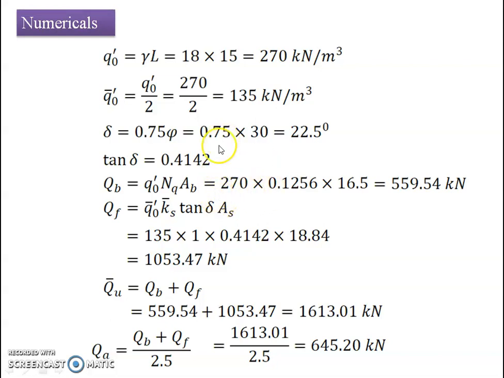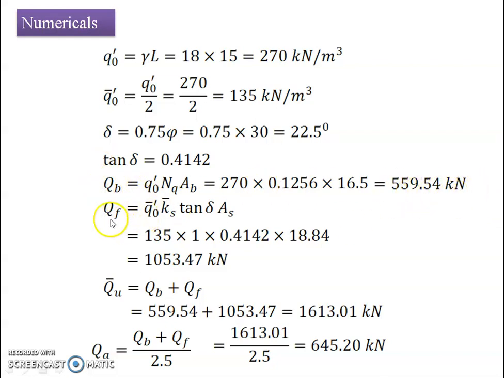That's why it has been neglected. Only what remains is q naught dash into Nq into Ab. We know q naught dash equals 270, multiplied by the Nq value of 16.5, multiplied by the area at the bearing, 0.1256. If we take the product of this, it comes to be 559.54 kilonewton. That means the bearing capacity of this vertical pile is about 559.54 kilonewton.